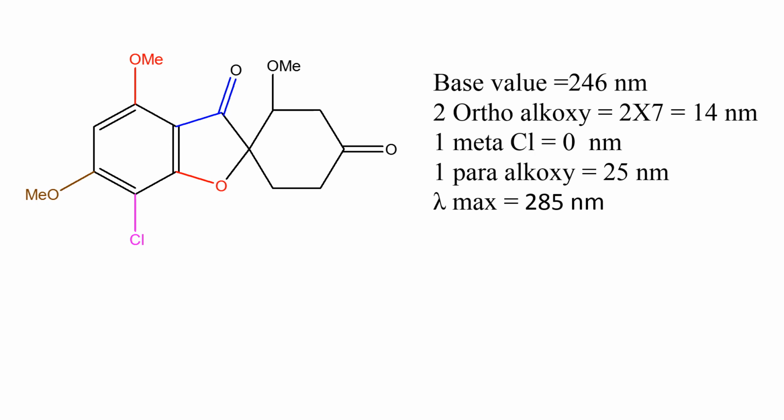Two ortho alkoxy substituents contribute 14 nanometer. The meta chloro substituent does not contribute to the lambda max of this molecule, and there is one para methoxy substituent which contributes 25 nanometer. Therefore, the lambda max of this molecule is 285 nanometer.